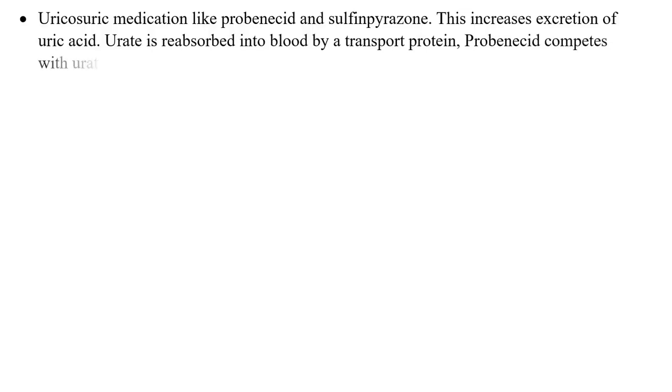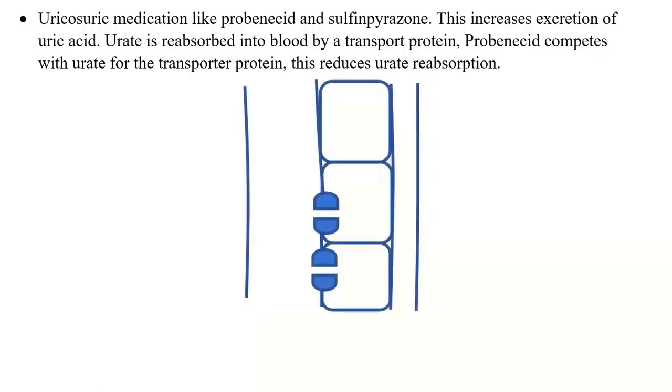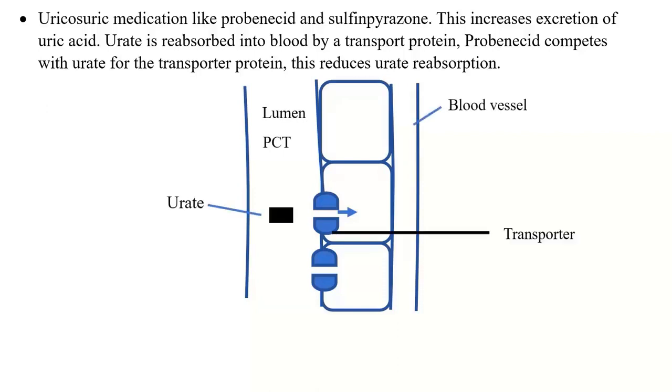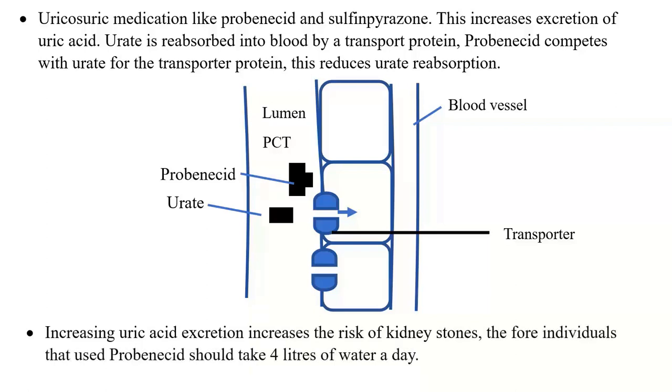Uricosuric medication like probenecid. This increases excretion of uric acid. Usually, urate is reabsorbed into blood by a transport protein. Probenecid competes with urate for the transporter protein. This reduces reabsorption of urate, and therefore this increases its excretion. Increasing uric acid excretion increases risk of kidney stone. Therefore, individuals that use probenecid should take 4 liters of water a day.